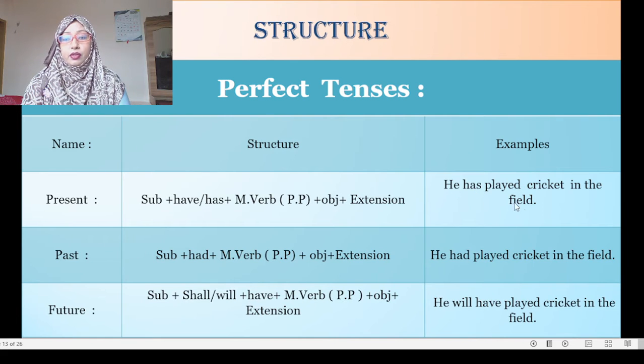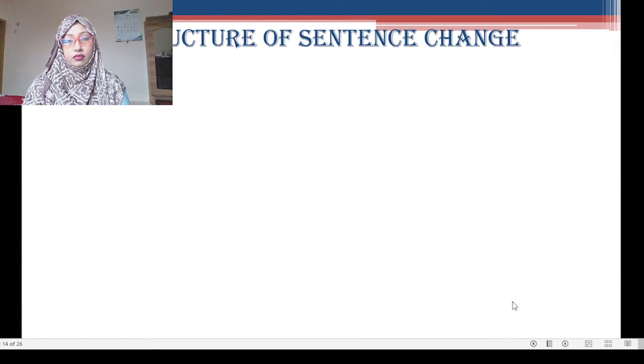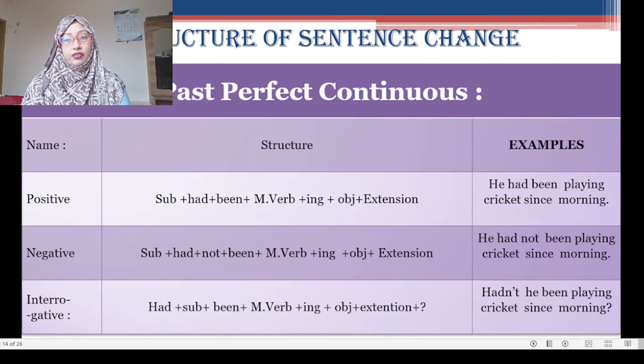Here are the simple sentences. He has played cricket in the field. He had played cricket in the field. He will have played cricket in the field.